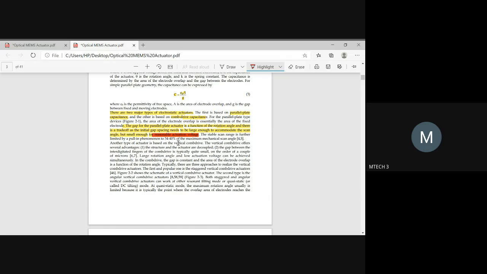And another type is the combo drive. So this is a vertical combo drive. So what will you be having in this vertical combo drive? This vertical combo drive has some advantages over the parallel one. The first one is that the structure and the actuators are decoupled here.